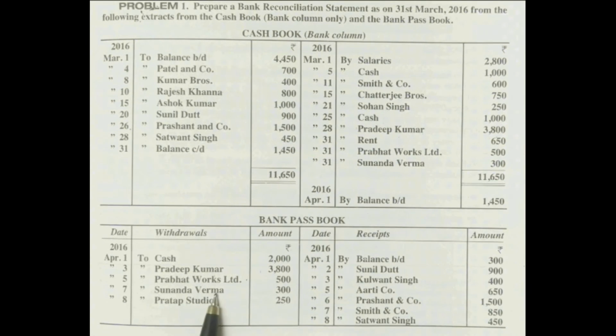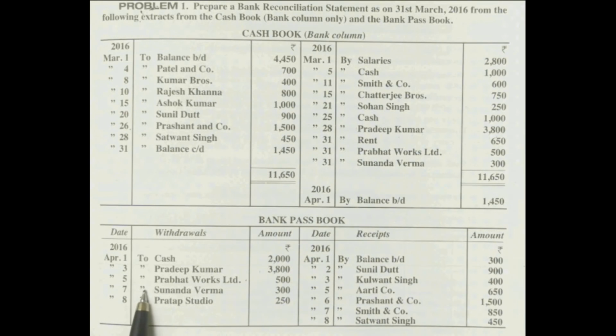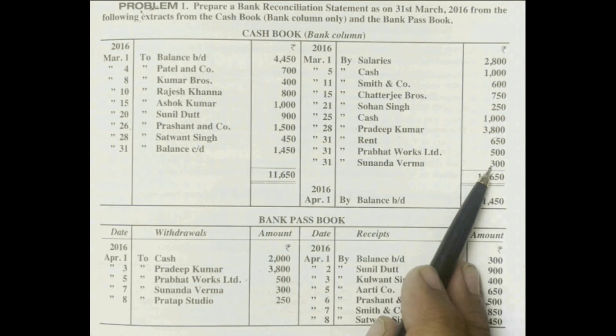Next, Sunanda Verma, same thing. We issued the check on 31st March 2016, but she presented it on 7th April 2016. So this 300 also is a check issued but not presented for payment.